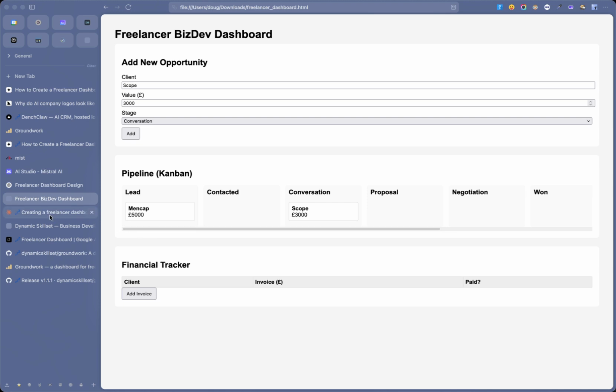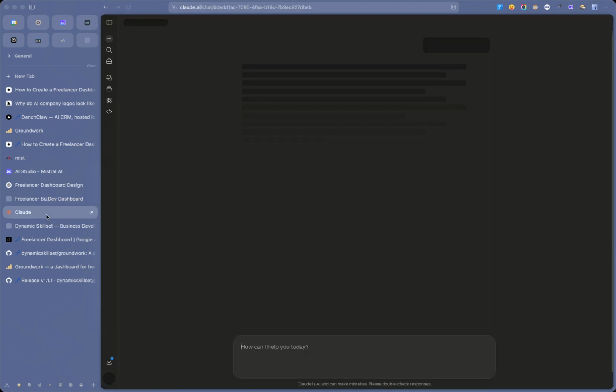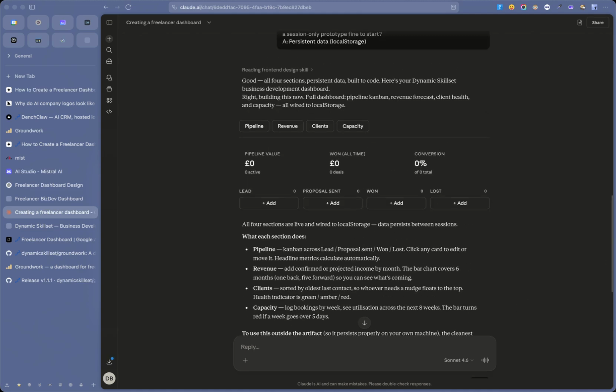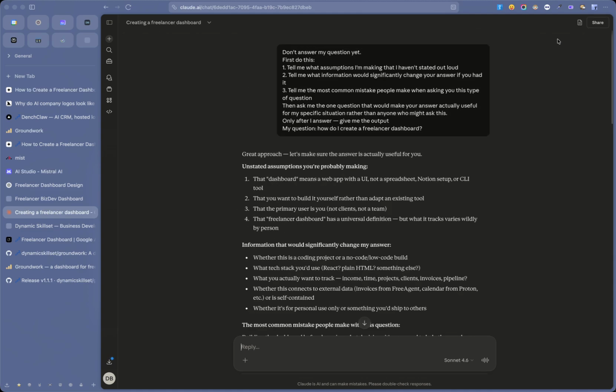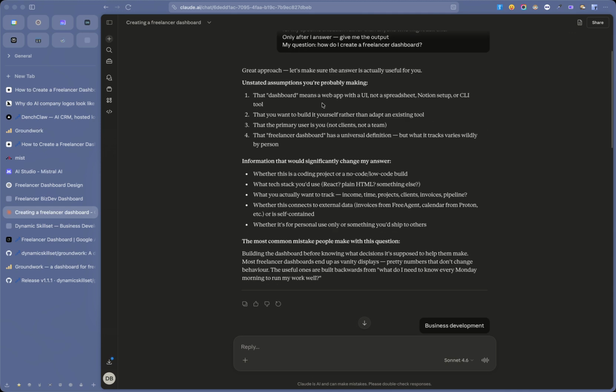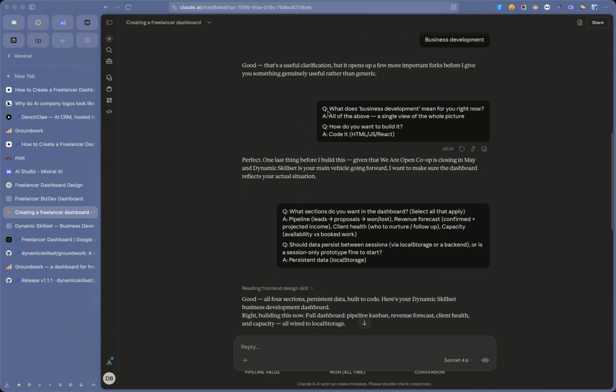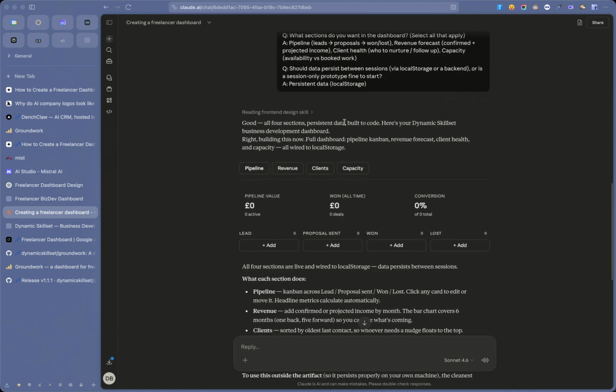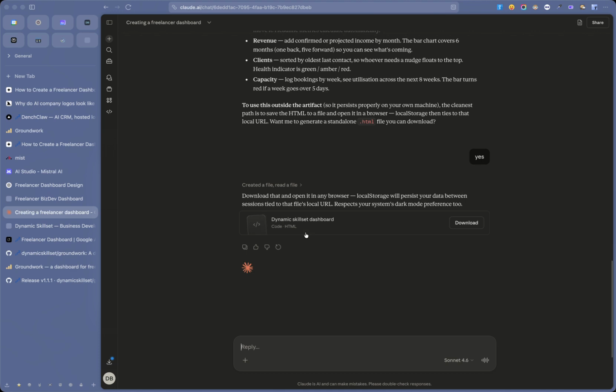Not very good. So let's go with Claude. Claude's great. Okay, let's just have a look at this. So again, put that prompt in, freelancer dashboard, goes through the assumptions. And then it actually pops up with the questions at the bottom and gets you to choose from options. I really like that kind of UX. And so here we are, and it's created an HTML file for me.